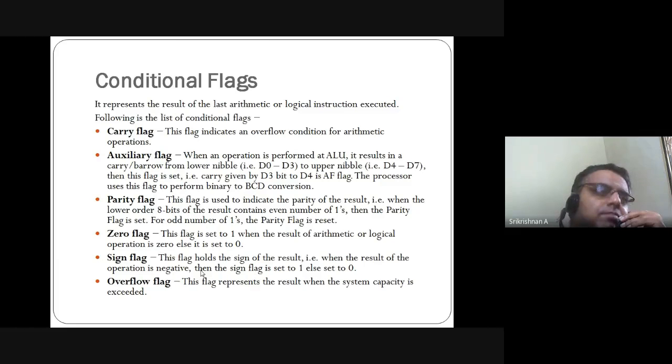Sign flag. This flag holds the sign of the result. That is, when the result of the operation is negative, then the sign flag is set to 1. Otherwise, it is set to 0. It's nothing but the final result: if it is a negative number, the sign flag is equal to 1. If the given number is a positive number, the sign flag is set to 0. This is a case of positive or negative checking.